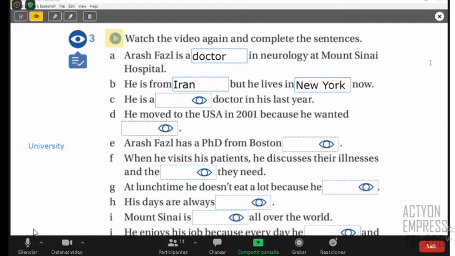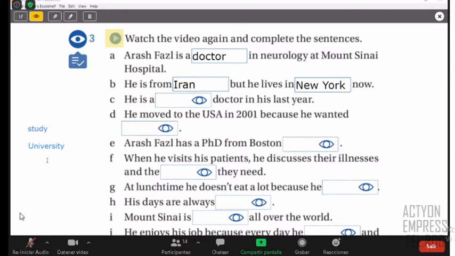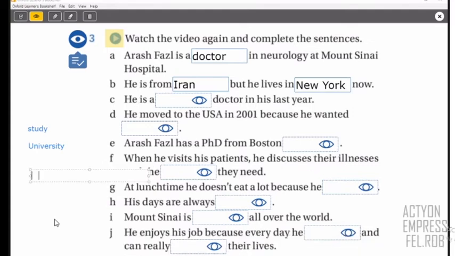Okay, Felipe. Letter D. He moved to the USA in 2001 because he wanted to study. Okay, so let's put here study. Thank you so much. Next one is Genesis. F. When he visits his patients, he discusses their illness and the medicine they need. Okay, thank you. So let me put medicine, right? Thank you. And we have now Angel.